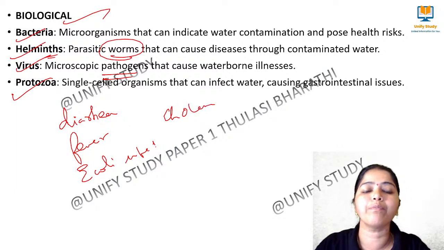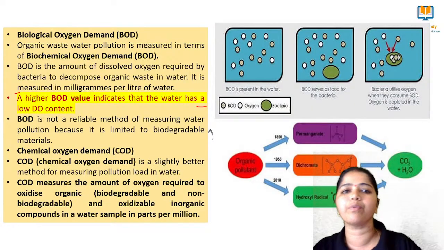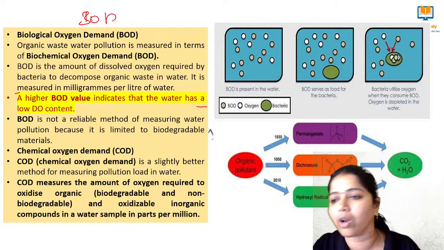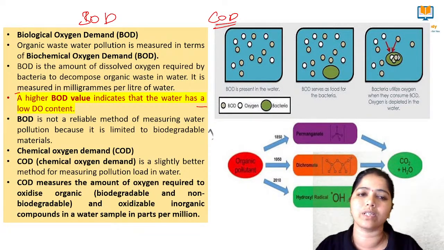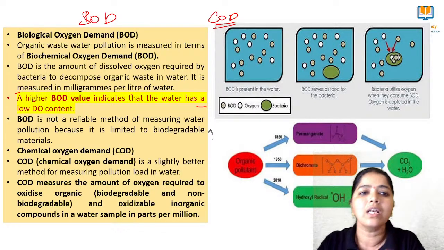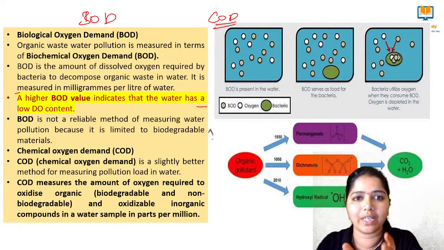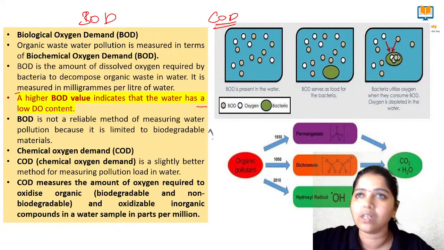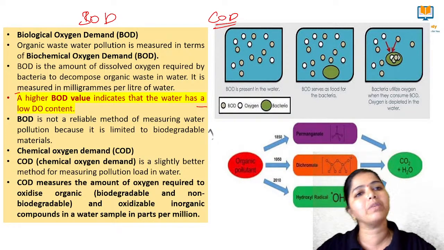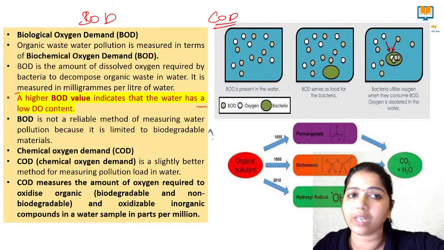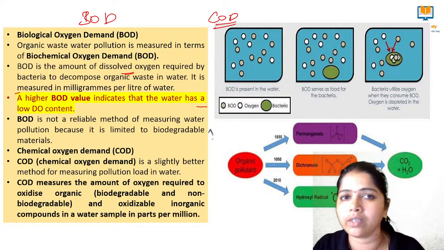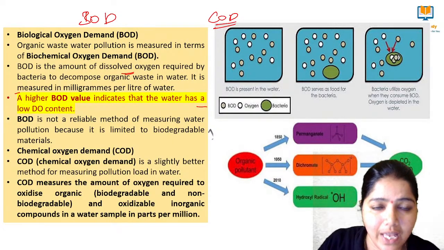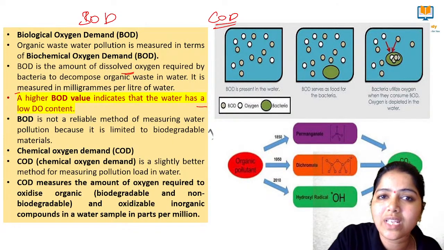So these are the three important water quality parameters that we have. Next, very important, many times we ask questions from biological oxygen demand and chemical oxygen demand. I am not going to go more deep, but understand what this is. What is biological oxygen demand? In organic wastewater, pollution is measured. Just imagine there is a lake which is being polluted. I want to measure the biological oxygen demand of that water body. It is the study of the amount of dissolved oxygen required by the bacteria to decompose the organic waste in the water.